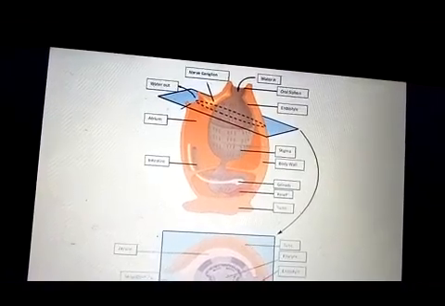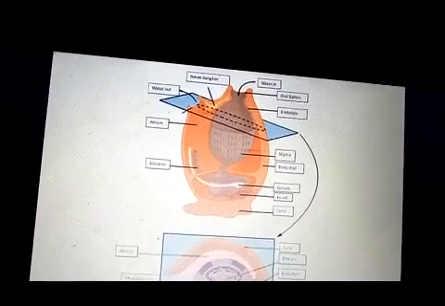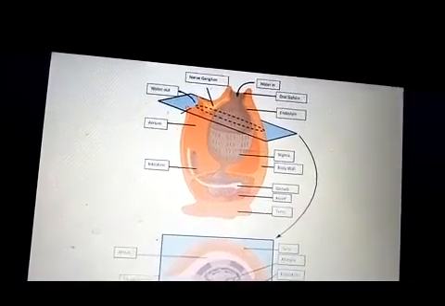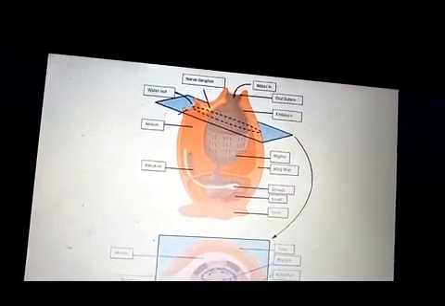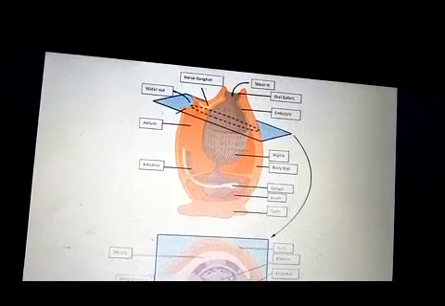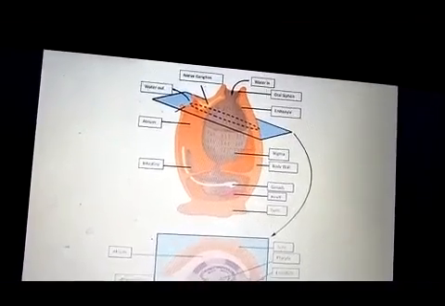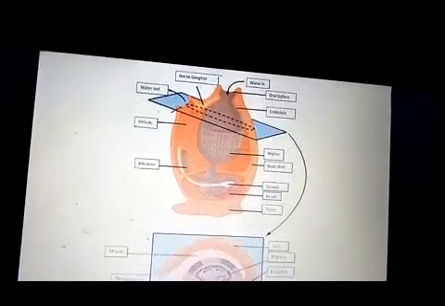One is the oral siphon through which water enters, labeled water in, and the second one is the atrial siphon, water out, through which water is removed outside. In between the two, the ganglion is present. Below the oral siphon,